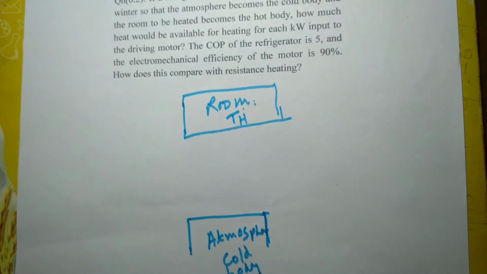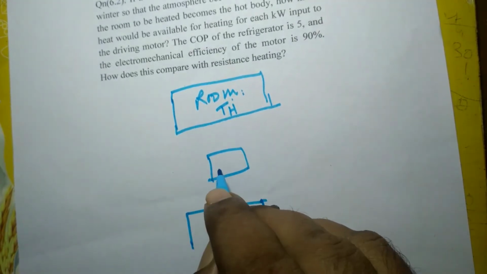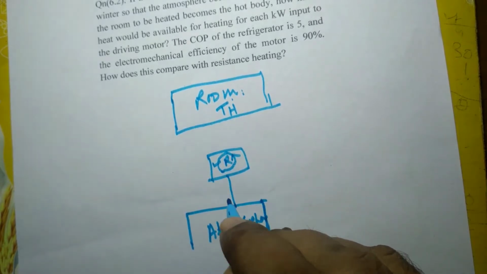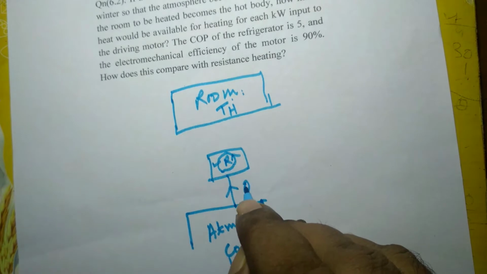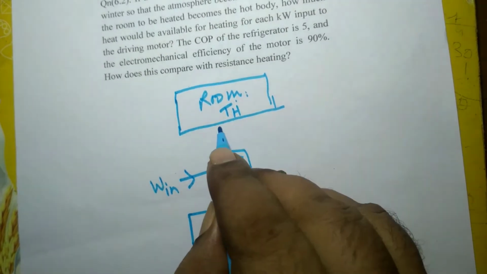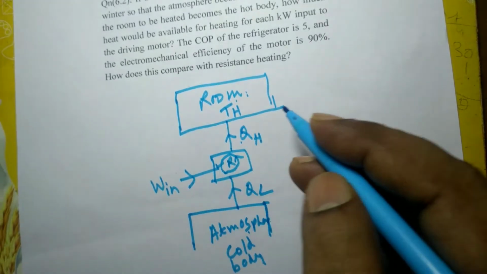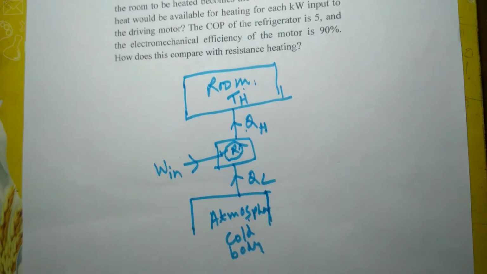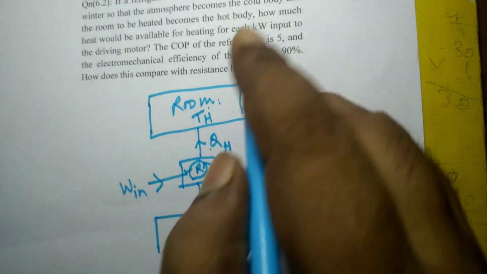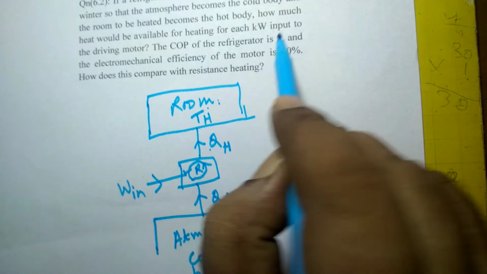The atmosphere's temperature is obviously less than this temperature, and the refrigerator operates. This is, suppose, the work input. So this is the heat to be supplied to the room to maintain its temperature at a level higher than the temperature of the surroundings. It is given that the COP of the refrigerator is 5.